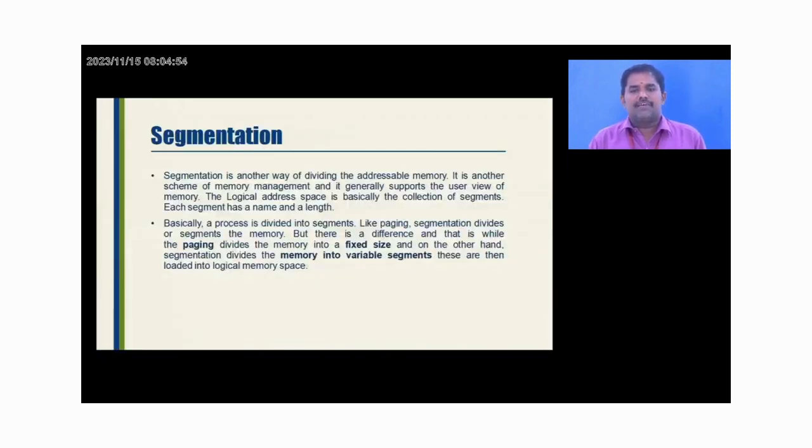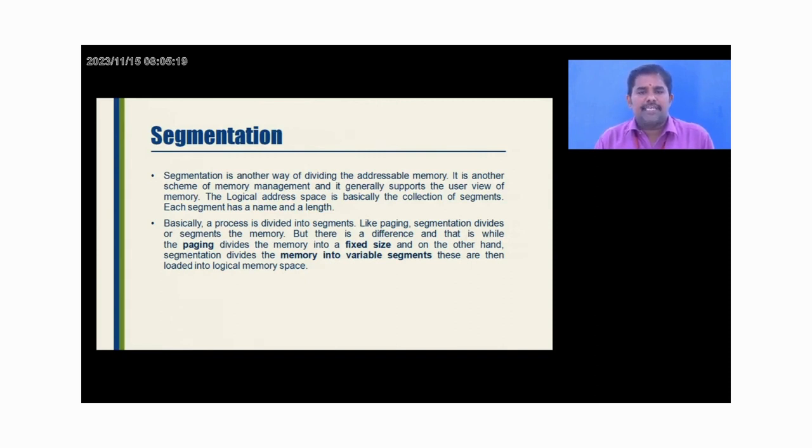Segmentation is another way of dividing the addressable memory. It is another scheme of memory management, and it generally supports the user view of memory. The logical address space is basically a collection of segments. Each segment has a name and length. We simply try to convey that segmentation is segmenting, or dividing, the whole memory.